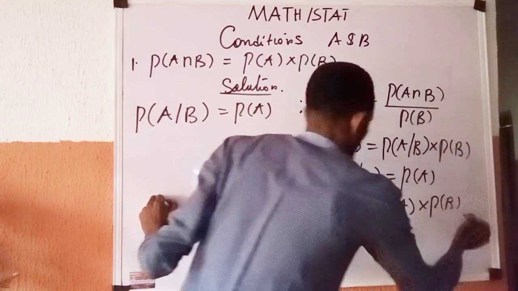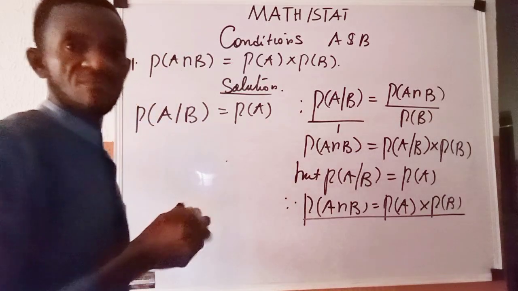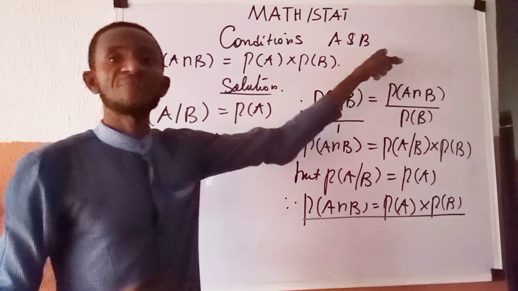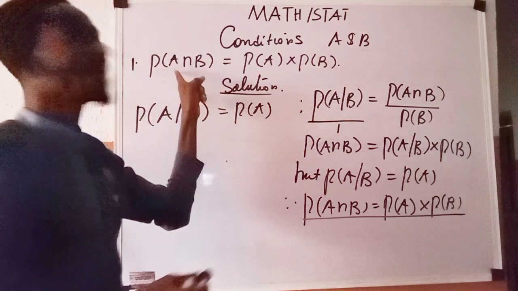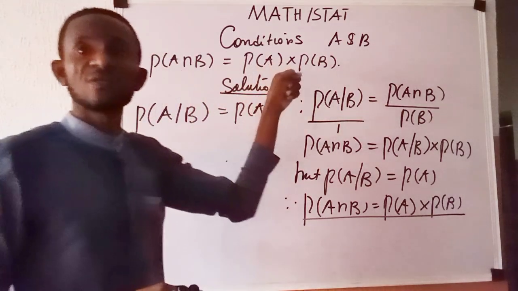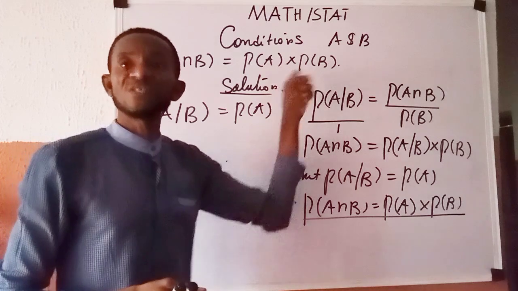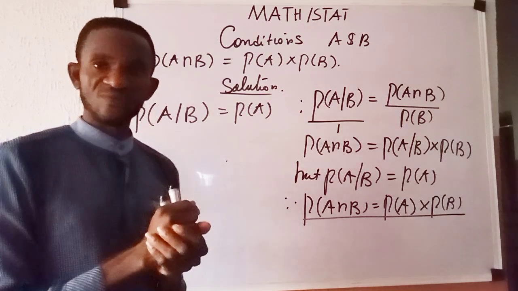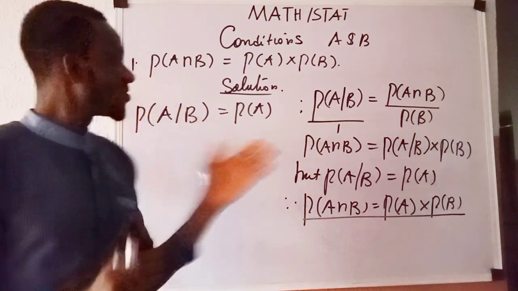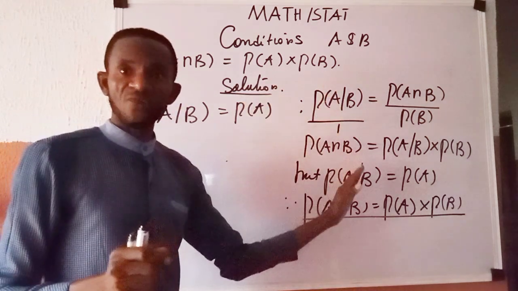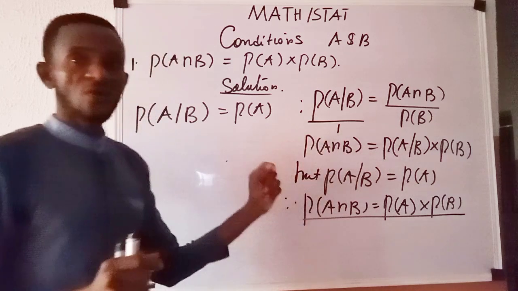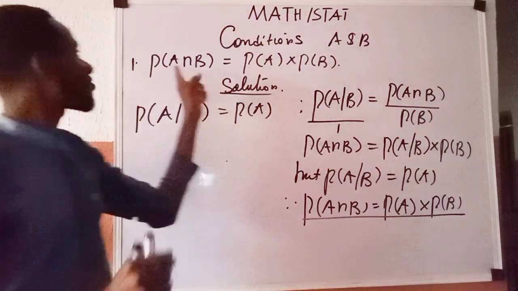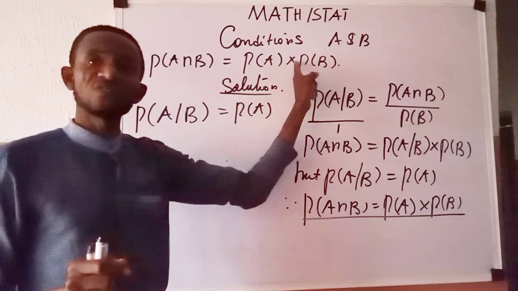It is established that in independent events, as it concerns A and B, the probability of their intersection equals the product of the probabilities of the individual events. This is true. So we now move down. We believe that nothing is confusing thus far. You are told that A and B are independent. You have information, and you are told to show that this is equal to this.